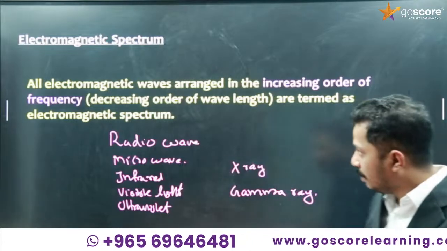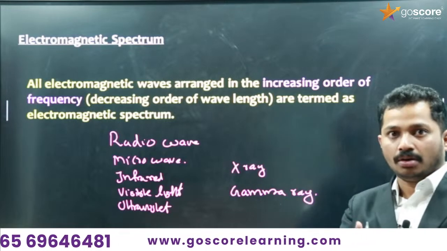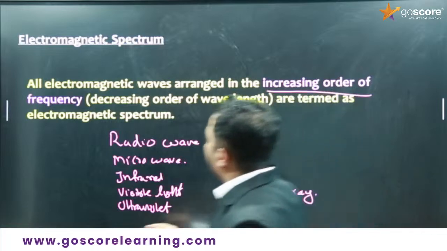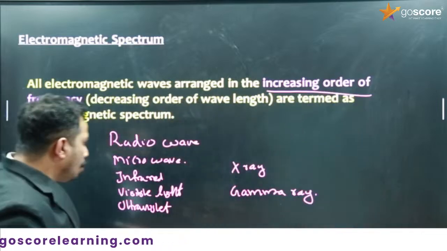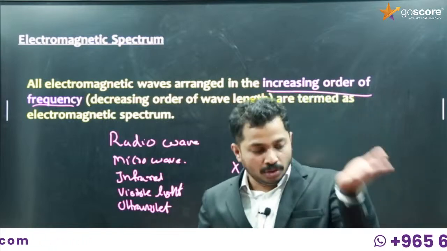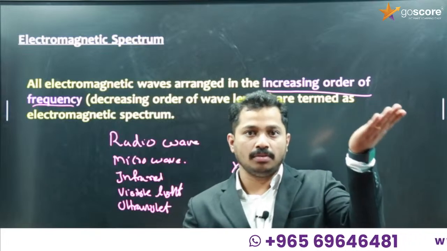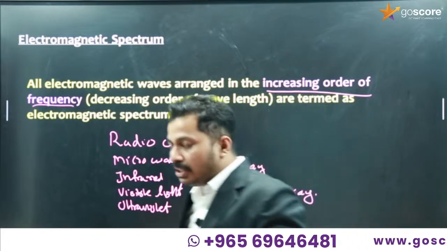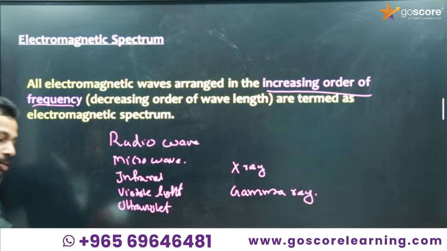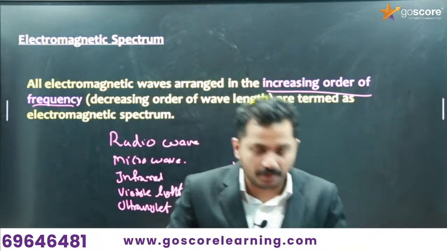What is the electromagnetic spectrum? Arrangement of all the electromagnetic waves in a particular order, in the increasing order of frequency or decreasing order of wavelength. From radio to gamma, frequency increases and wavelength decreases. As you know, when frequency increases, wavelength decreases, then only the velocity can be maintained constant.